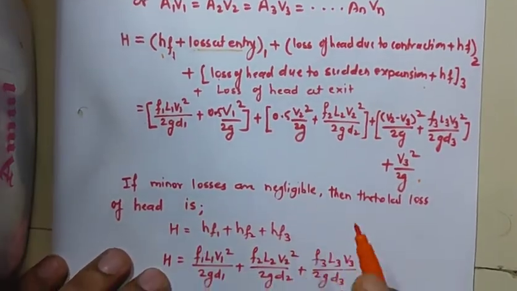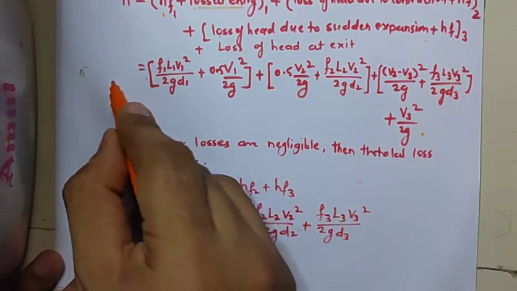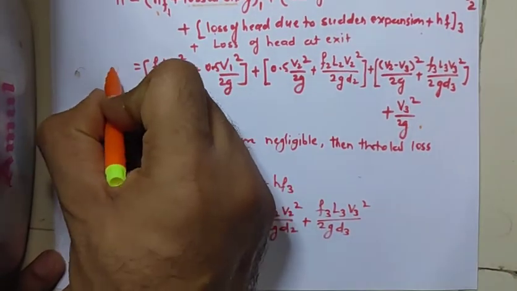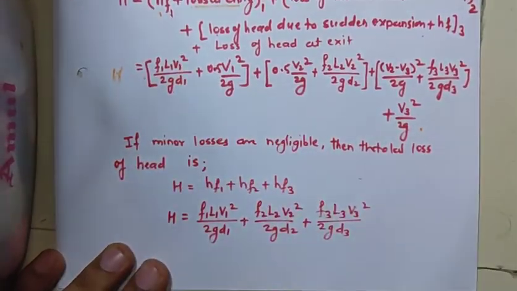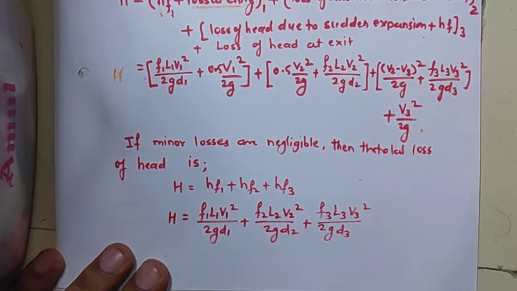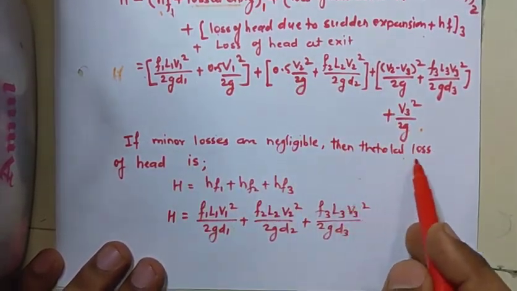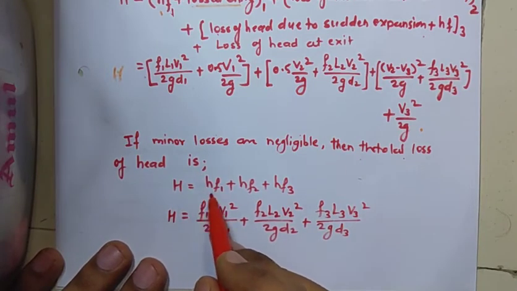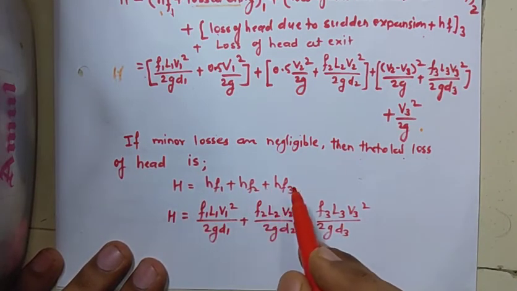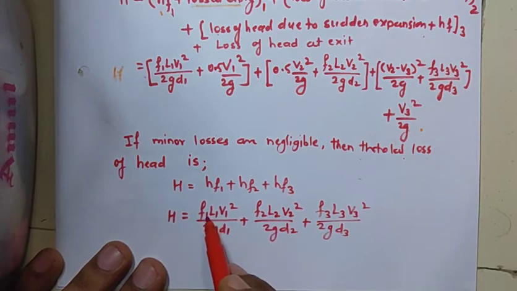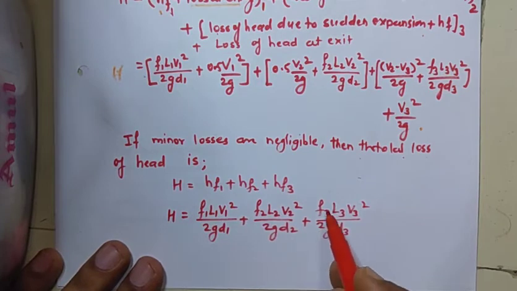Remember, with this expression we can calculate total head loss if minor losses are considered. If minor losses are negligible, then the total loss of head H is equal to HF1 plus HF2 plus HF3, which is equal to F1 L1 V1 square upon 2G D1 plus F2 L2 V2 square upon 2G D2 plus F3 L3 V3 square upon 2G D3.